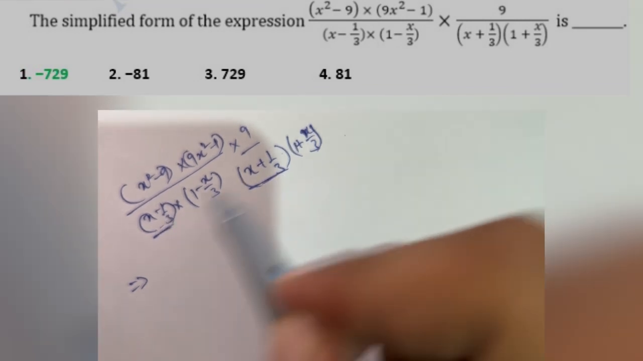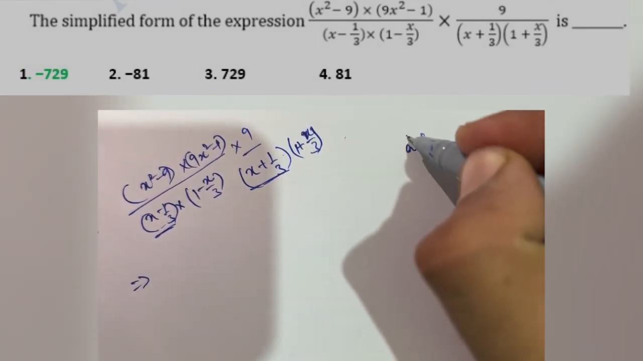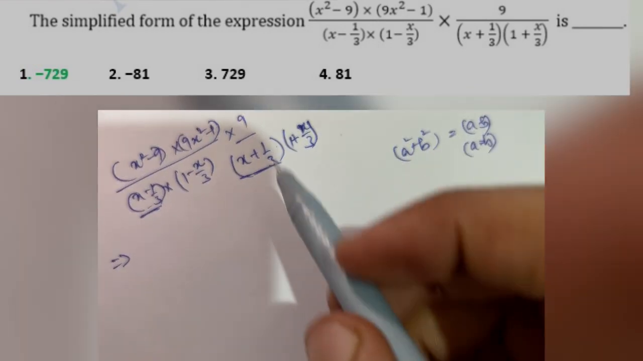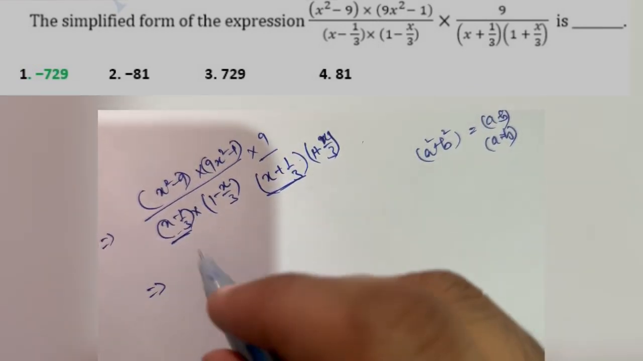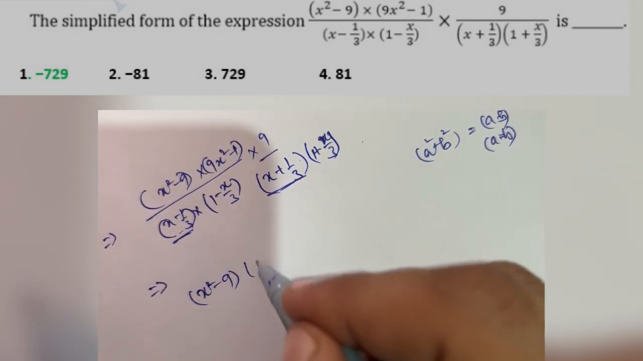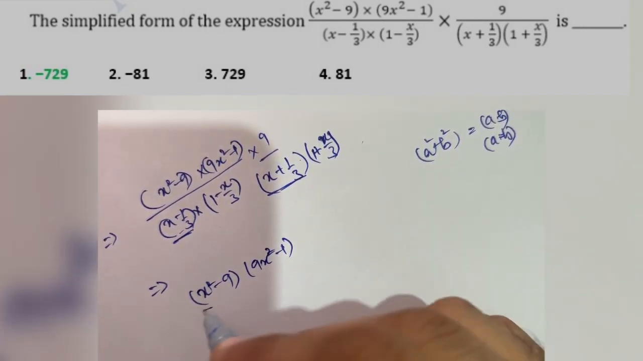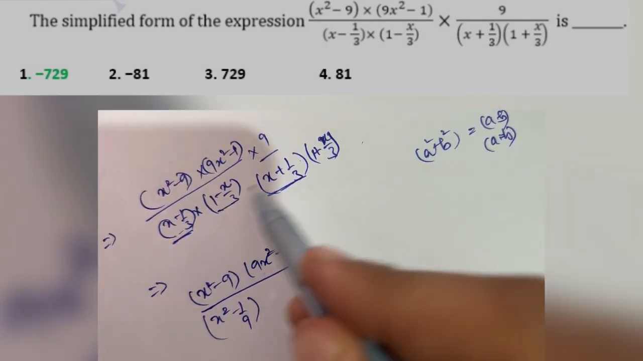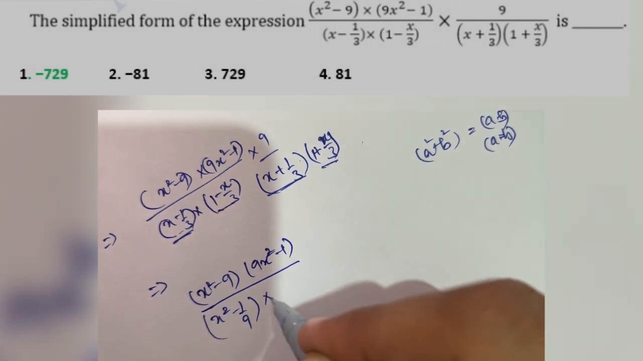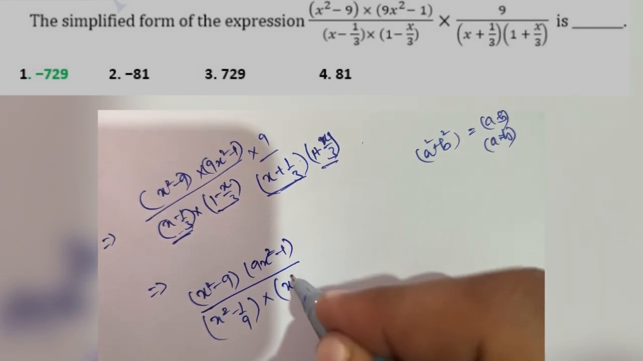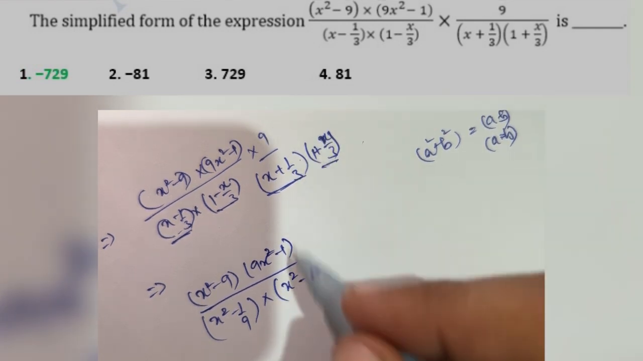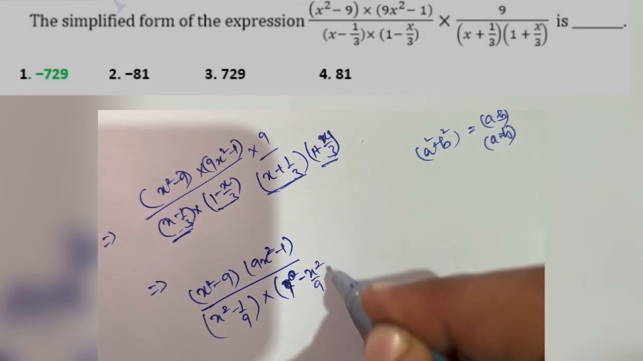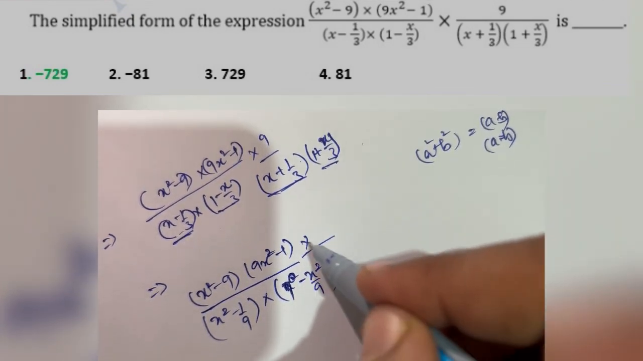and this equation, these use the formula a square minus b square is equal to a minus b into a plus b. So for this we have x square minus 9 into 9x square minus 1 divided by it will equal x square minus 1 upon 9, and similarly for this equation it will come out to be x square minus 1 minus x square upon 9. Okay, and we also have a 9.